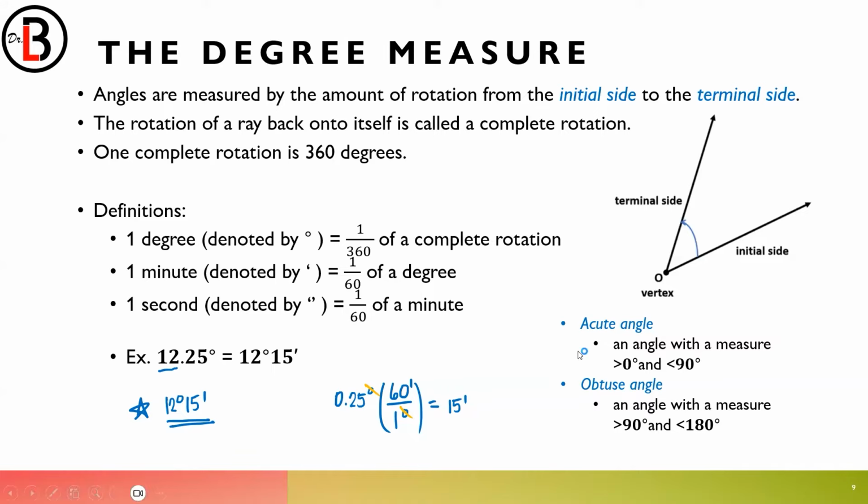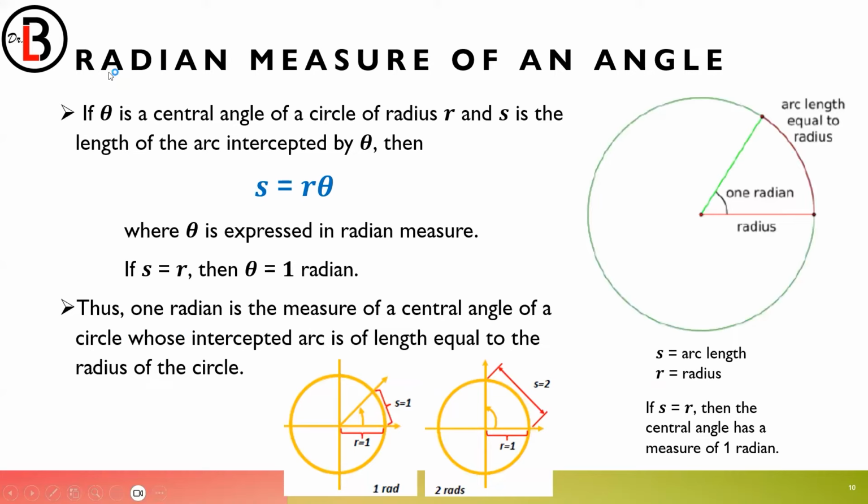All right. So let's go to another measure. Earlier, I showed you a degree measurement. Now let's go to the radian measurement. There's actually a third, the gradient. But we will be dealing with only two measurements at the moment, the rad and the degree.